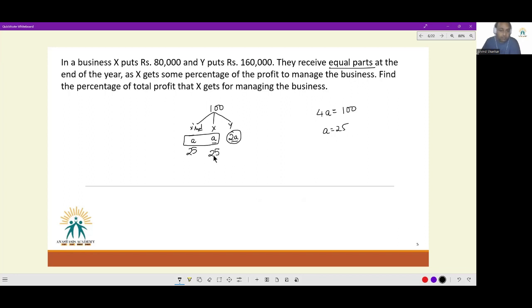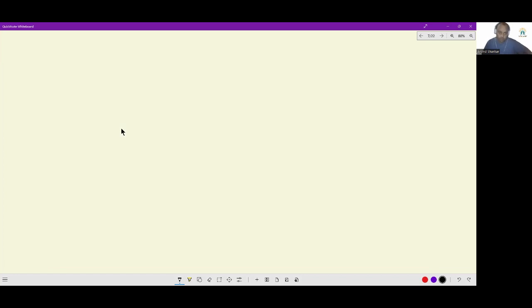X gets a share of 25 out of the remaining 75. Y gets 50. So when they're asking me to find the percentage of total profit that X gets for managing the business, out of total profit of 100, X gets 25. So the percentage of total profit that he gets is 25 itself.